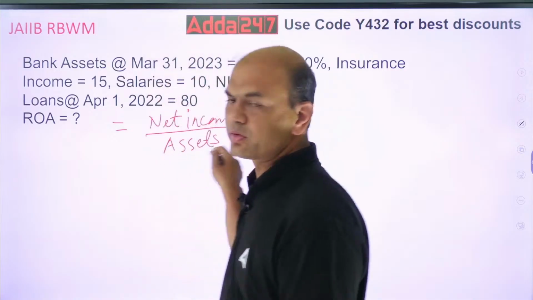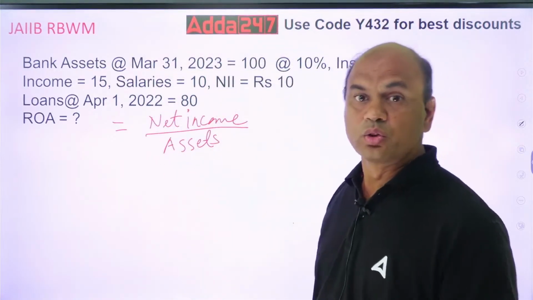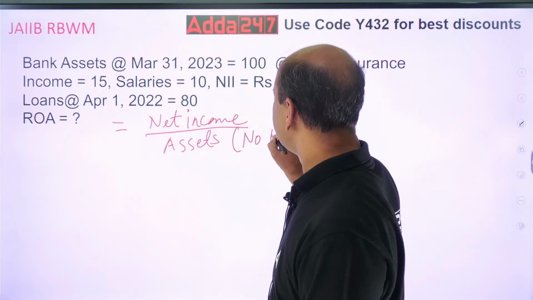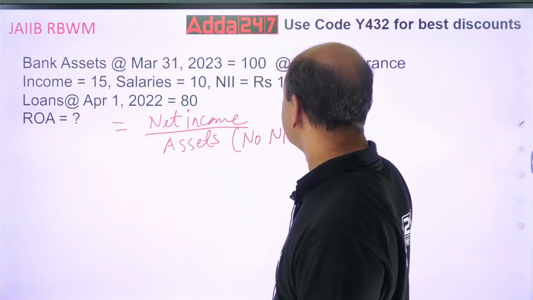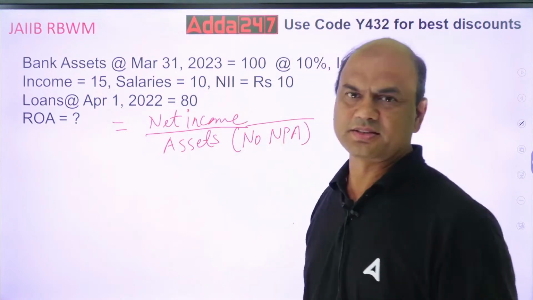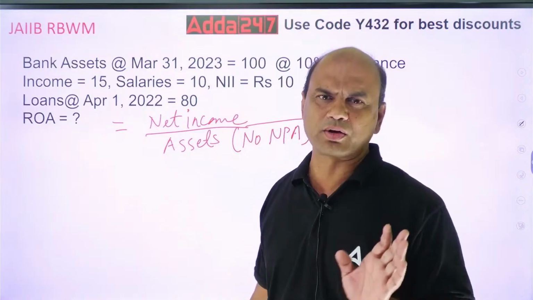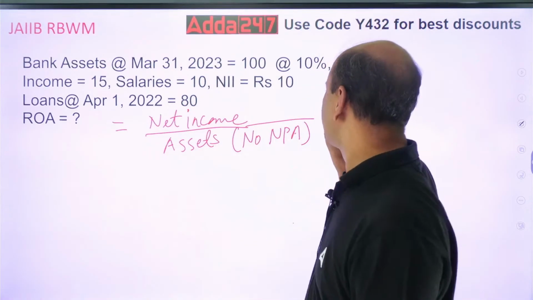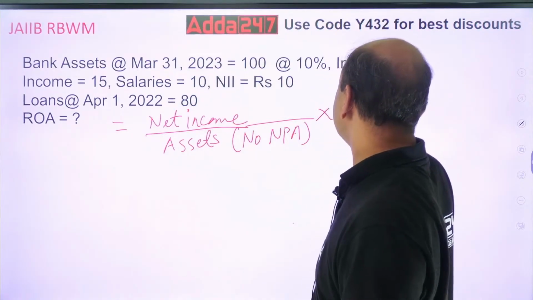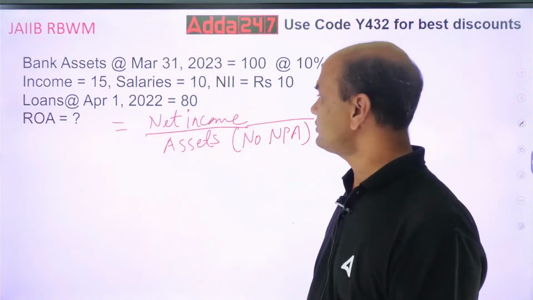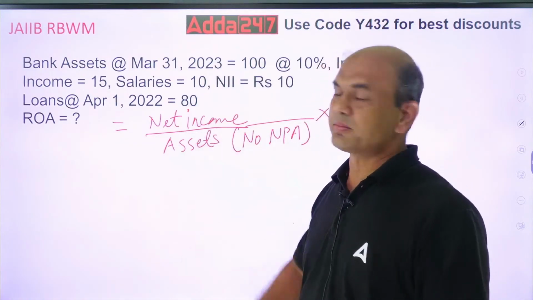Whenever you consider these assets, no NPA should be included in this. NPA should be excluded. So net income upon assets, that is your basic formula of ROA. Into 100 if you want, you can make it. Whenever you want anything in percentage, you can multiply it by 100. Got it?